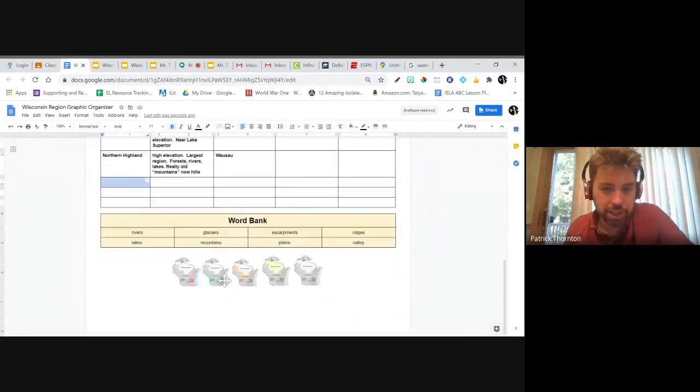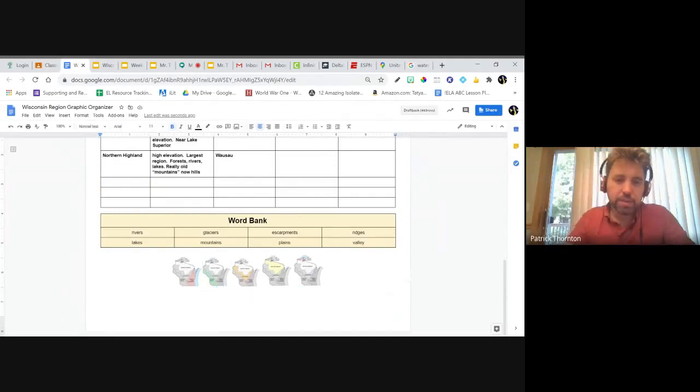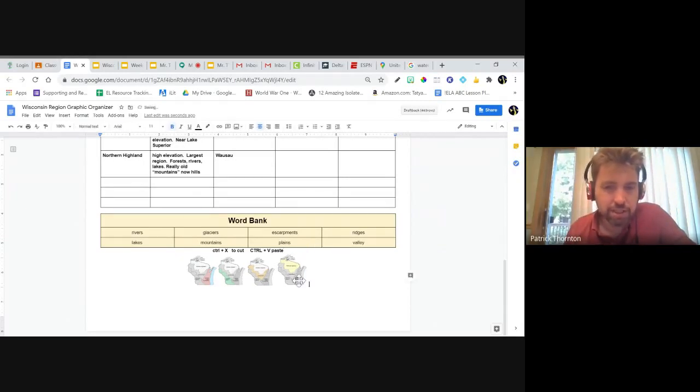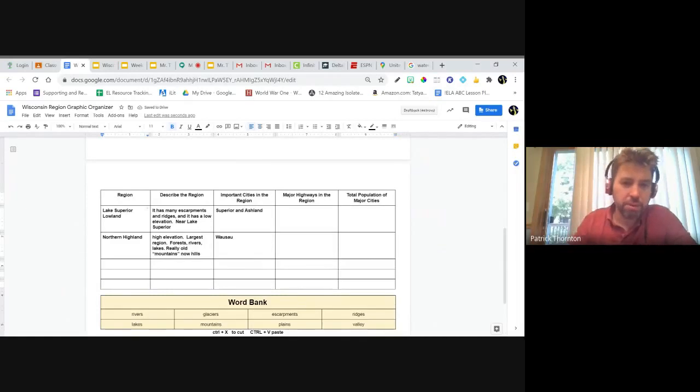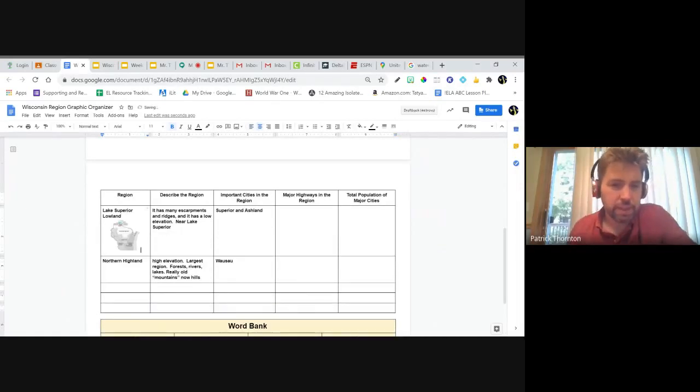Now what you also might do is take the pictures here and press Control X to cut and Control V to paste. And what we can do is paste each image. So the first one is this one here. I Control X, and I want to paste this in so I remember where that region is. Okay, and then I have it in my graphic organizer, so I know which one.